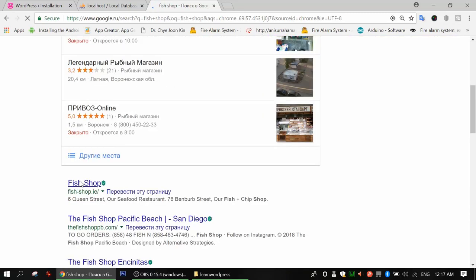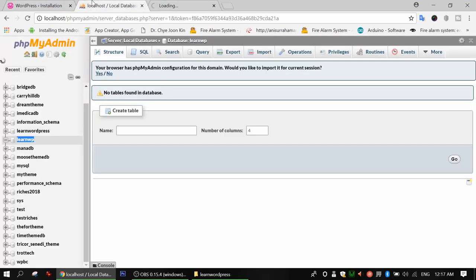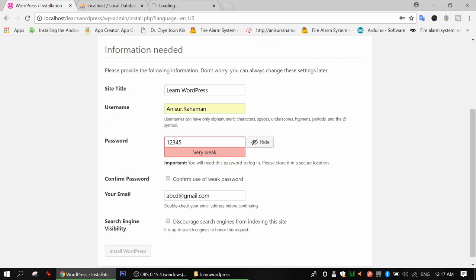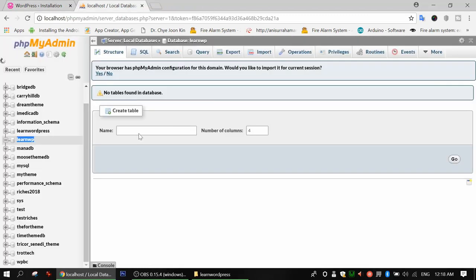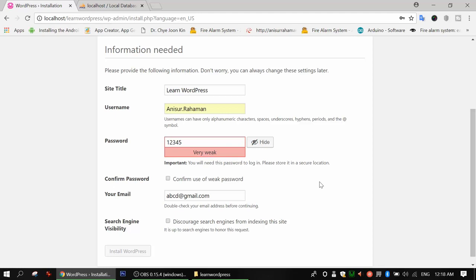This is the first website we can see, fish shop. We type a keyword into our Google search engine, and then we find the website fish shop. If you are developing your website on your localhost or on a live server, your website will be under construction, right? You don't want anyone to access your website during construction, because once you finish your website, then users can see it.